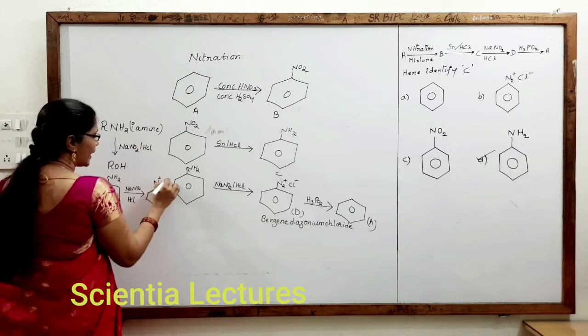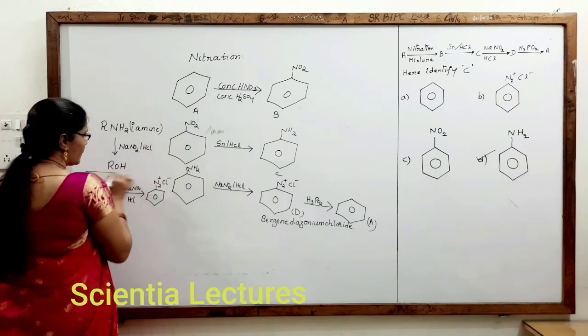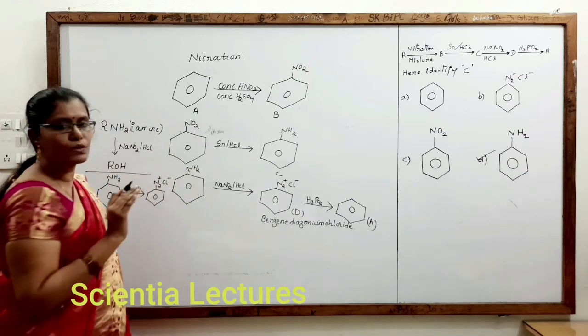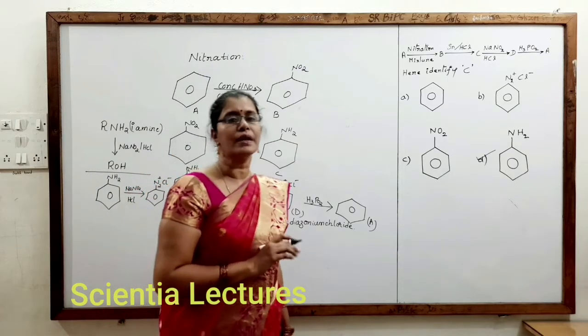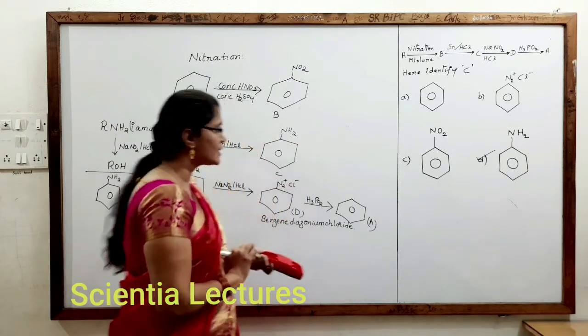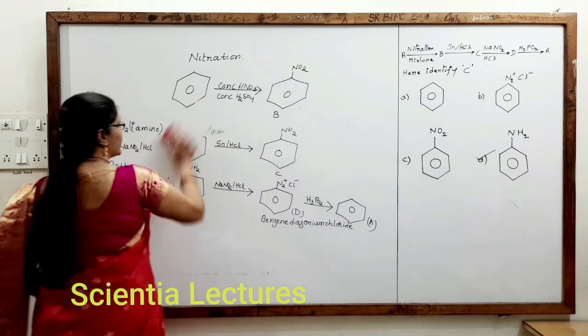This is called diazotization. Remember, these two mechanisms you have to learn. From the examination point of view, it is important. Now in this, we have identified the problem.